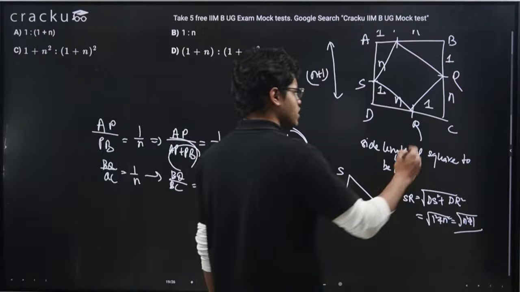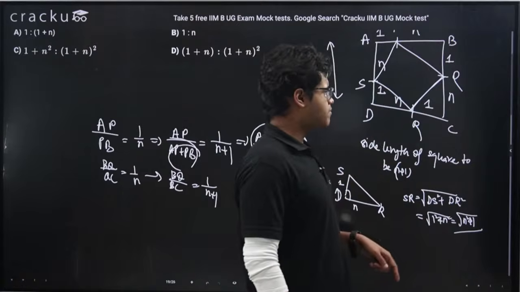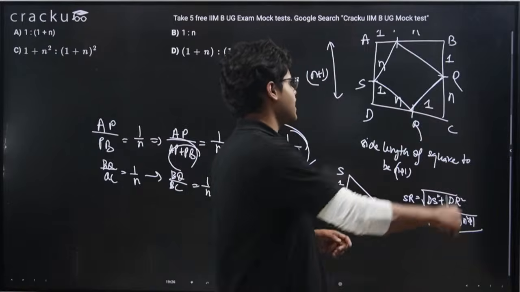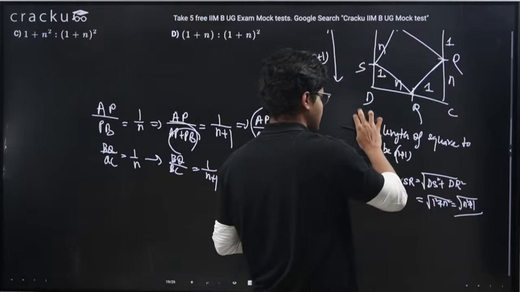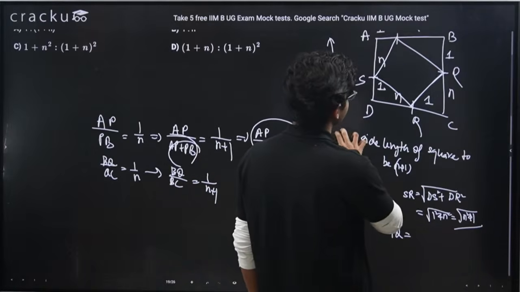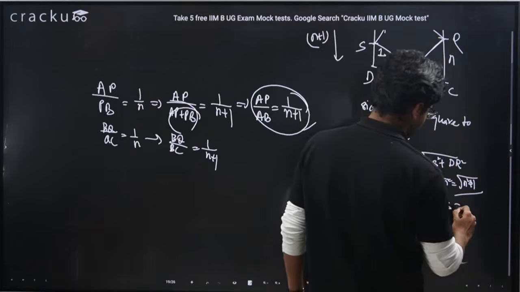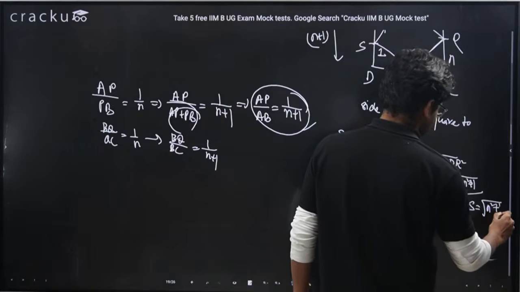Now the same story will be for QR also. If I take this triangle, QR again will be root N square plus 1. The same thing will happen for PQ, the same thing will happen for PS. Means I can write PQ equals QR equals RS equals PS equals root N square plus 1.